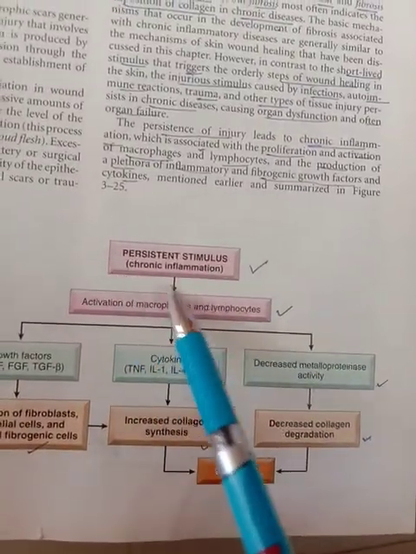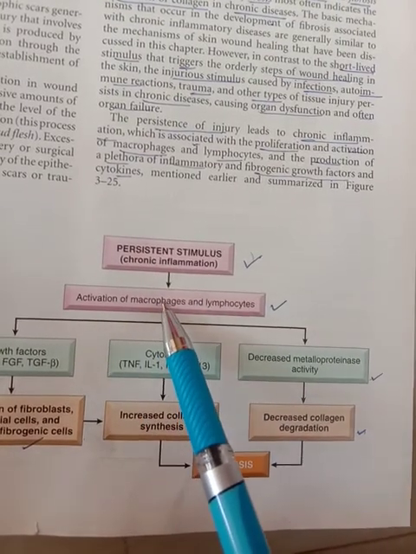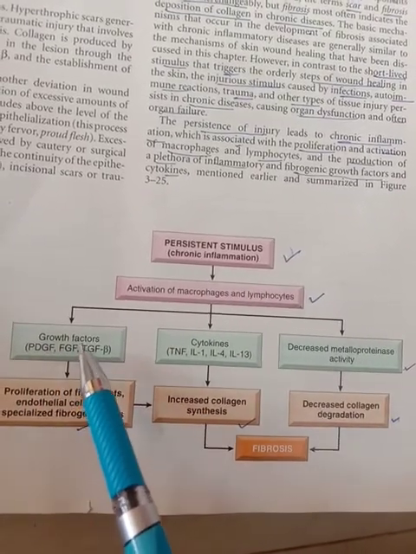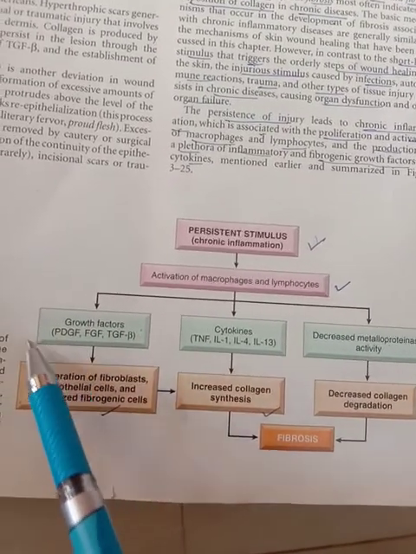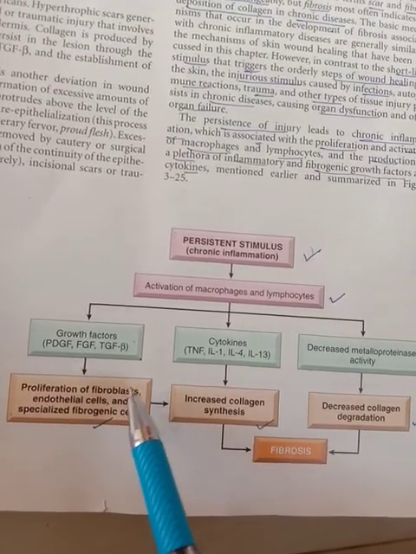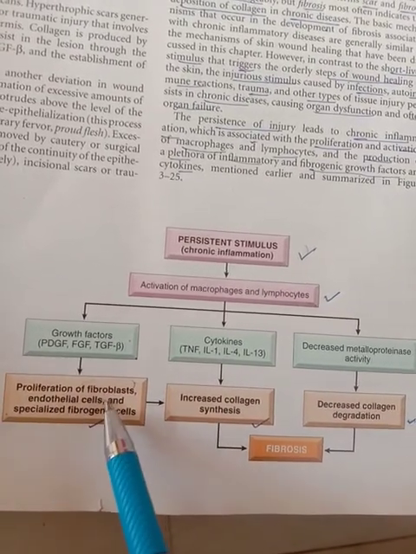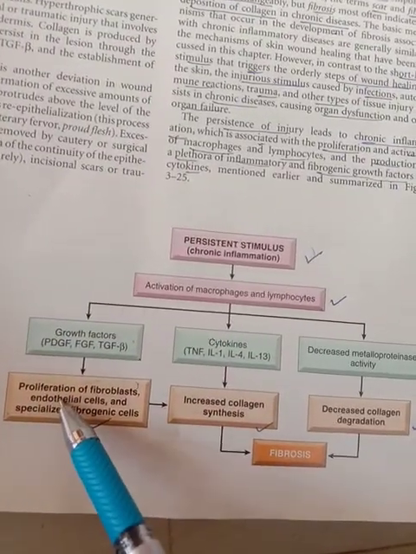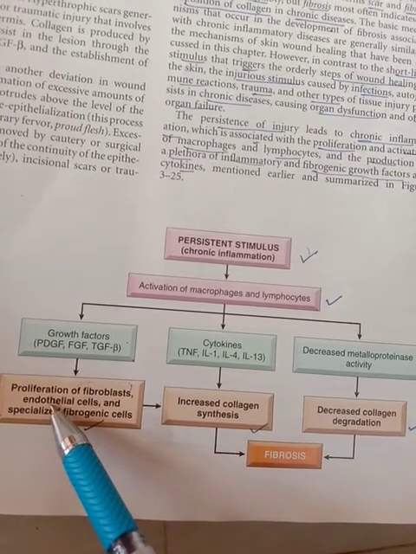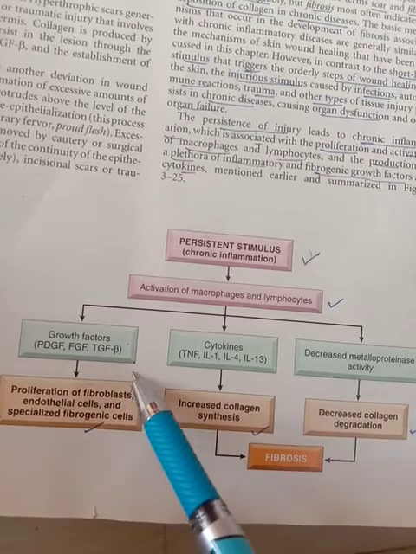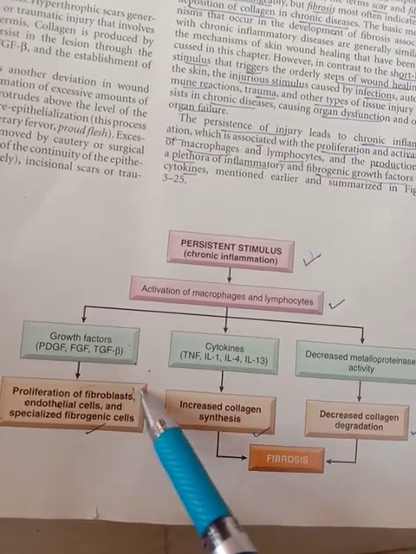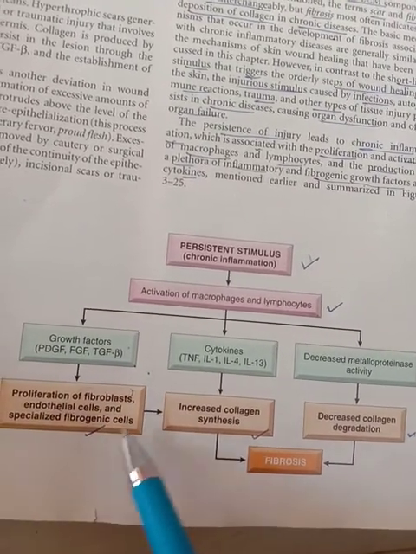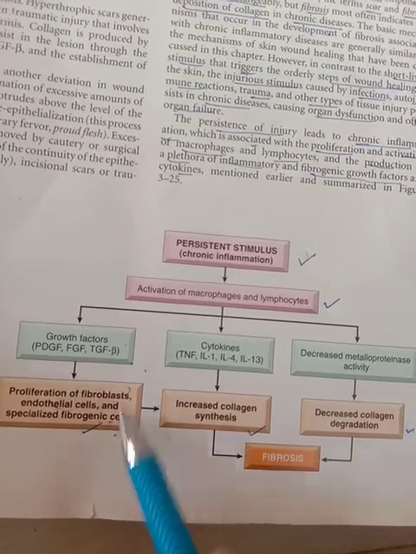So the persistent stimulus of any chronic inflammation leads to activation of the macrophages and lymphocytes. This in turn activates the growth factors like PDGF, FGF, TGF-beta. When these are activated, they lead to the proliferation of mainly fibroblasts and also the endothelial cells and the specialized cells. Endothelial cells are proliferated in the neovascularization, that is the newly formed endothelial cells are proliferated. That leads to gaps between the endothelial cells, and they are more leaky because they are newly formed and having more gaps. And also the specialized fibrogenic cells. Why are these all there? To form the fibrosis.